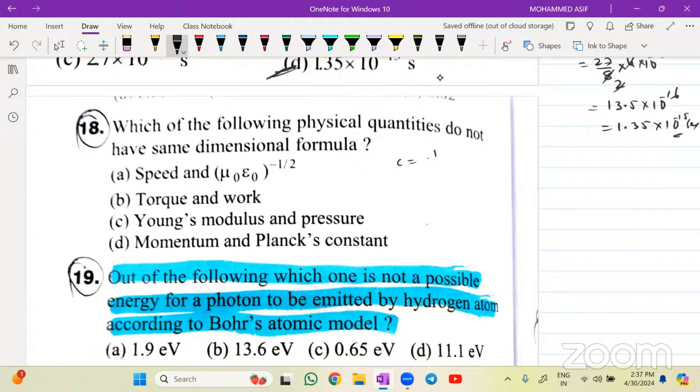C is equals to 1 by under root of mu naught into epsilon naught. And it is equals to 1 by mu naught into epsilon naught to the power of 1 by 2. So this will be equal to mu naught epsilon naught to the power of minus 1 by 2. Torque and work, Young's modulus and pressure, momentum and Planck's constant.